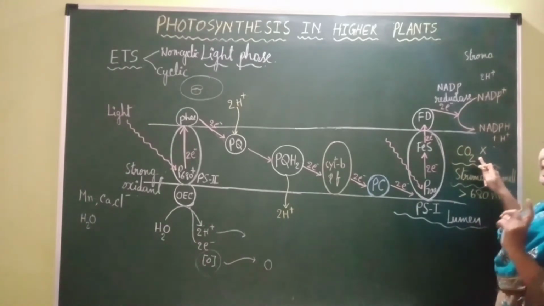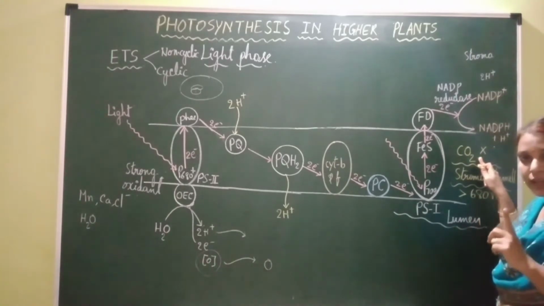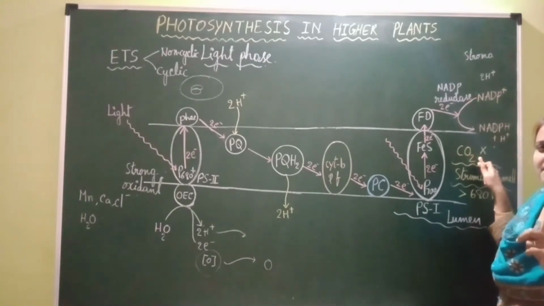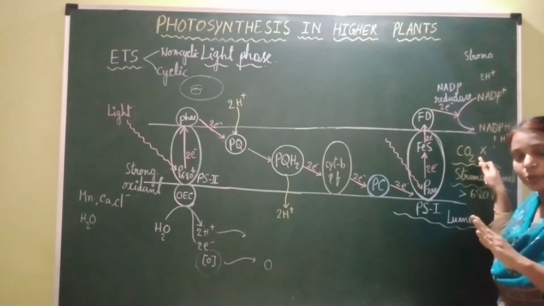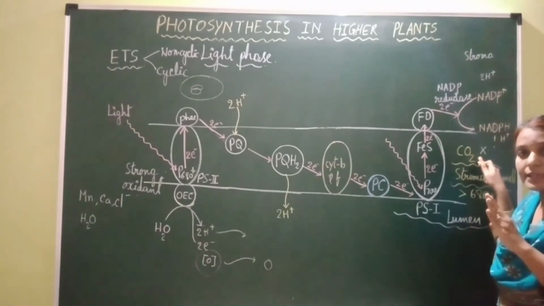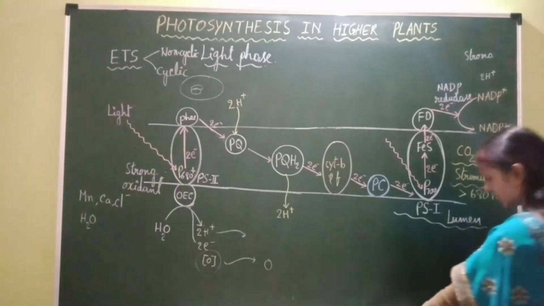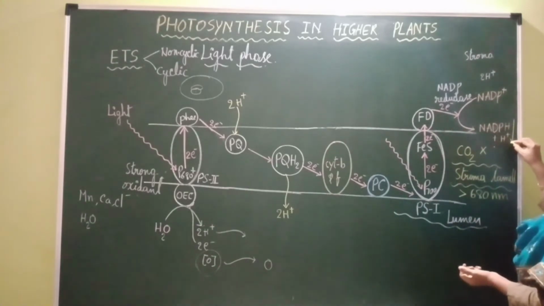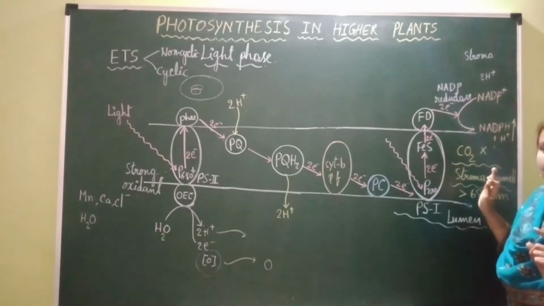Cyclic photophosphorylation occurs when the dark phase is absent, or when carbon dioxide fixation is not taking place inside the cell. What is this carbon dioxide fixation during the dark phase? Carbon dioxide is reduced into carbohydrate. So when this reduction is not taking place inside the cell, what happens? The concentration of NADPH plus H plus will be increased. Why will it be increased?